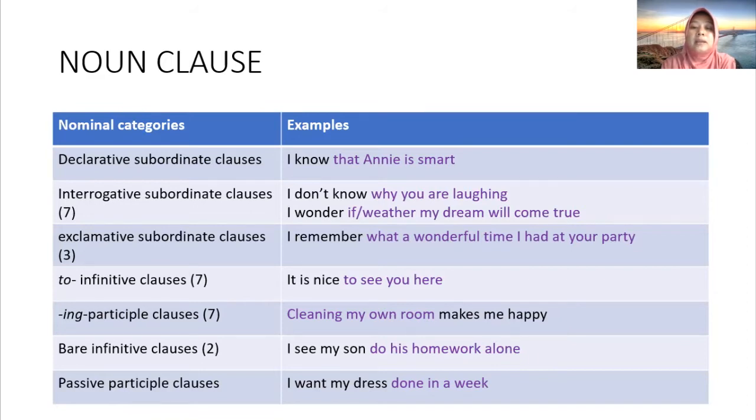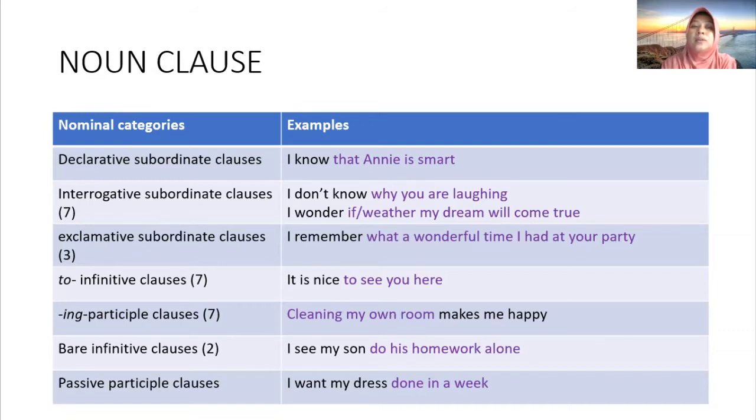Actually, the noun clause comes from the interrogative question, why are you laughing? But in this case, the sentence is not the same as an interrogative sentence, because this is a noun clause.